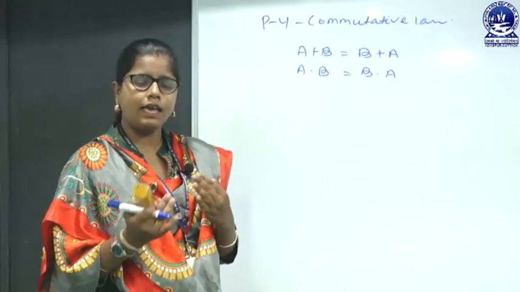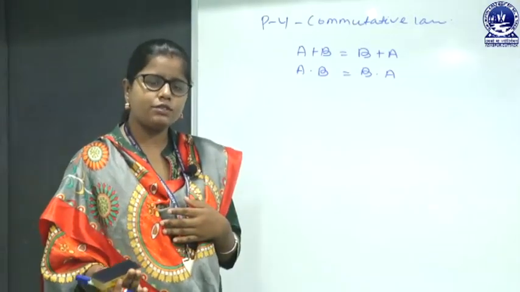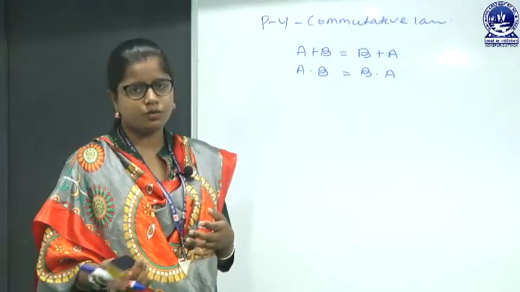We can take A as first and B as second, or we can take B as first and A as second, the answer will be same.